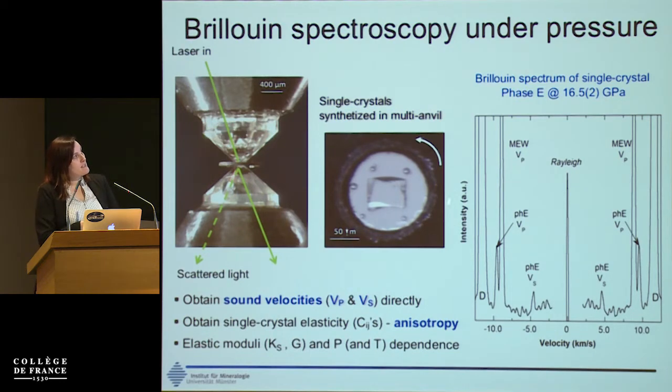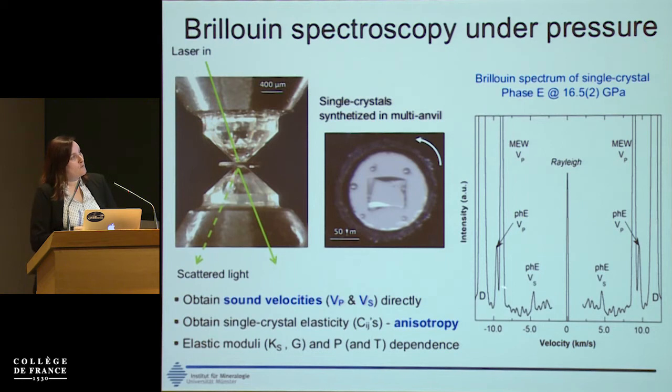And what you have here is a sample in the diamond anvil cell, so you are looking at the sample through the top of the diamond. The samples are single crystals that are synthesized in a multi-anvil apparatus and prepared, and they have to be of high quality to avoid cracks and so on that will produce misleading results. It's embedded in a pressure transmitting medium, and we have different rubies that are used as pressure markers during the experiments. So we can rotate the sample and probe different velocities along different crystallographic orientations, which means that we can obtain information on the anisotropy of the material.